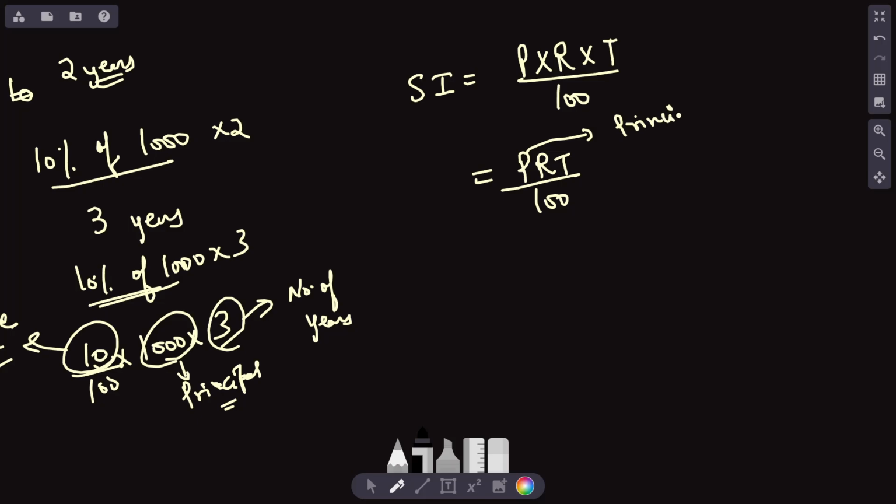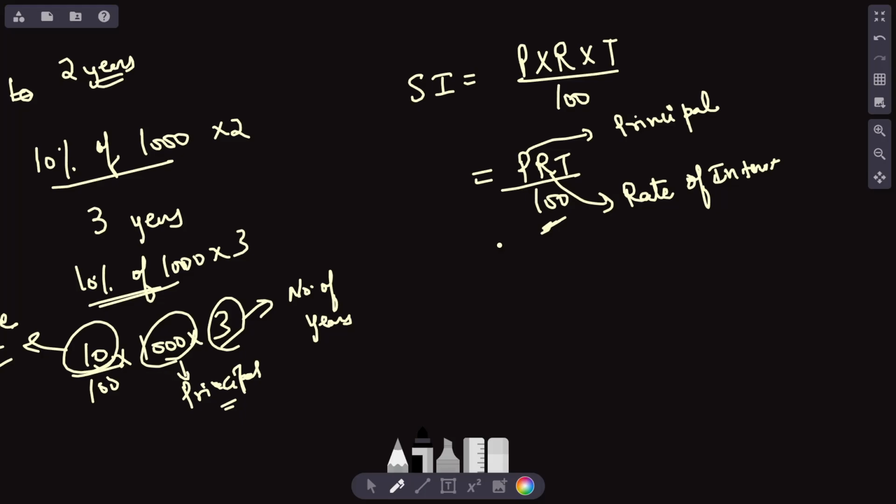P is the principal amount. R is the rate of interest. It is always in percent, okay? It does not mean that you have to write R percentage. Percentage has already been taken into account, which is why it is divided by 100 here. If the rate is 5%, you just write R as 5 in this formula, because 5% means 5 by 100 and that has already been accounted for.